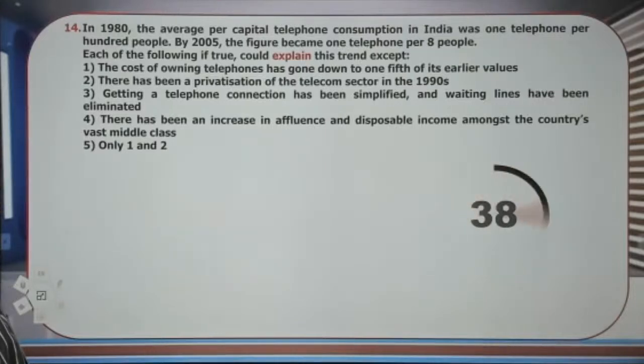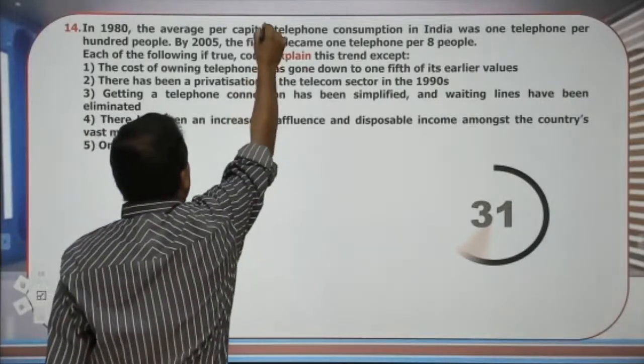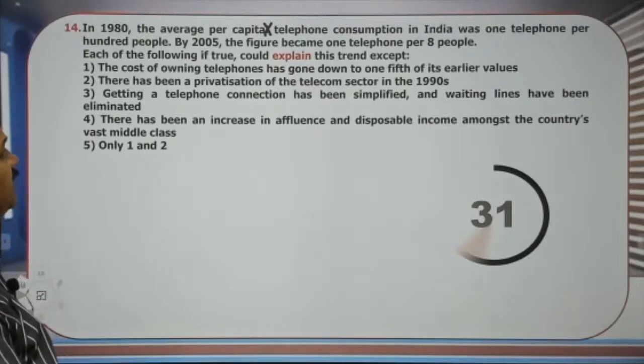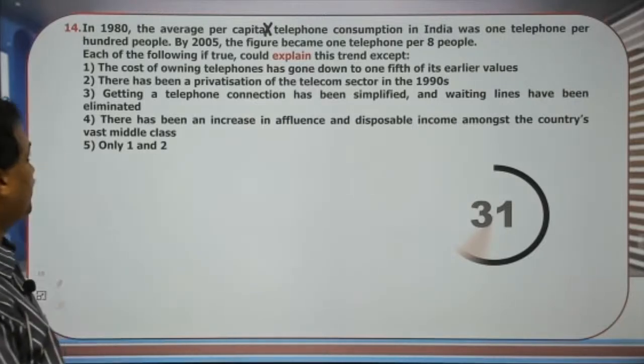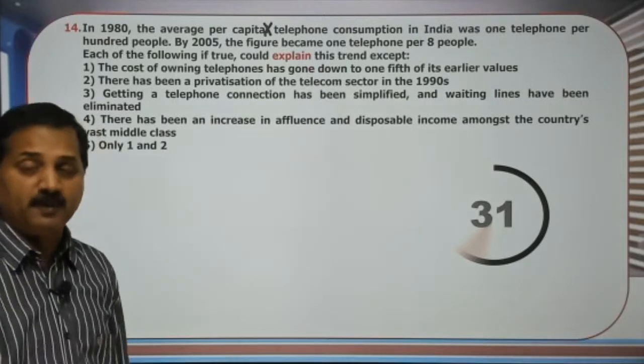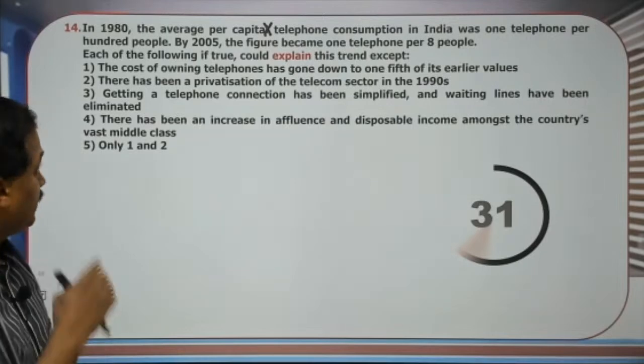Question number 14. In 1980, I am sorry for the continuous typographical errors, the telephone consumption in India was 1 telephone per 100 people. By 2005, the figure became 1 telephone per 8 people. In 1980 there was only 1 telephone per 100 people, but by 2005 it is 1 telephone per 8 people.